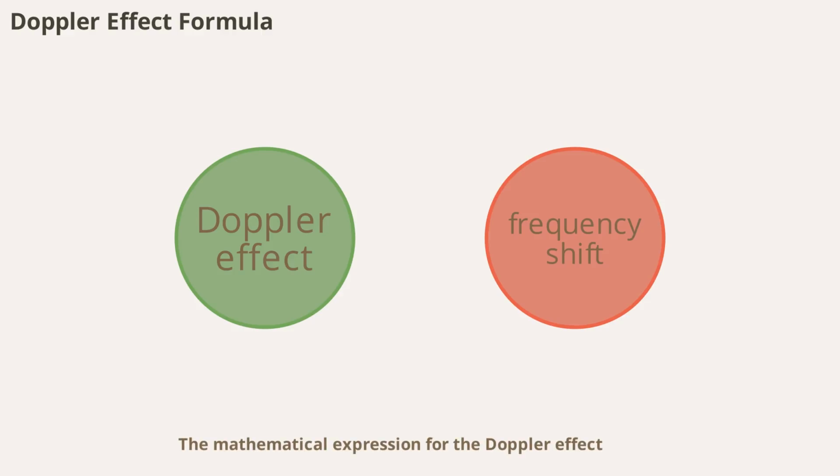The mathematical expression for the Doppler effect relates the observed frequency to the actual frequency, the speed of sound, and the relative speeds of the source and observer. For sound, the formula is f equals f_s times (v plus v_o) divided by (v plus v_s), where f is the observed frequency, f_s is the source frequency, v is the speed of sound, v_o is the observer's speed, and v_s is the source's speed.